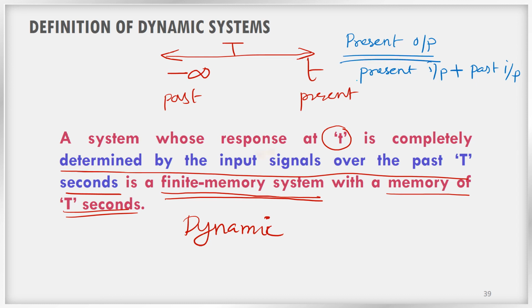I hope it is clear. I hope you understand the concept of static systems and dynamic systems. So anything which responds at the moment without any memory is known as a static system or memoryless system or instantaneous system. But why are some systems behaving as dynamic systems? That means there is some sort of memory mechanism inside the systems which makes them remember the past experience, the past input and the past output, so that they can respond to the present input based on all these inputs and outputs.